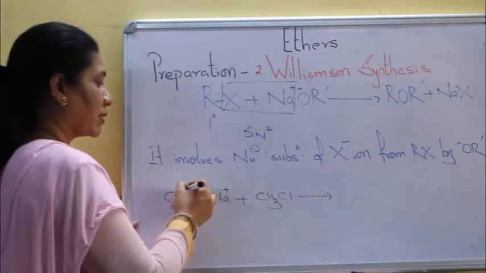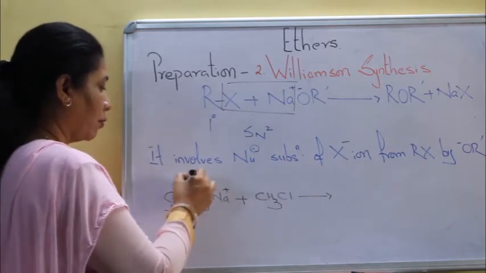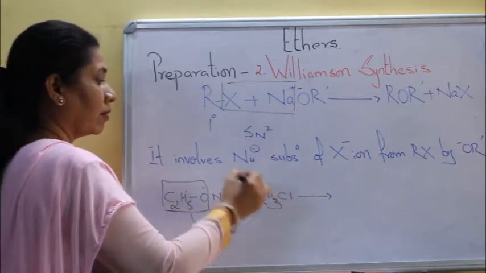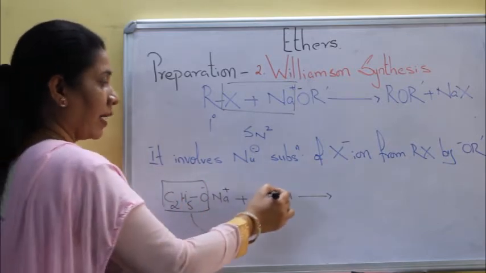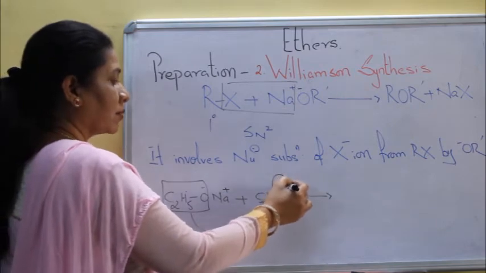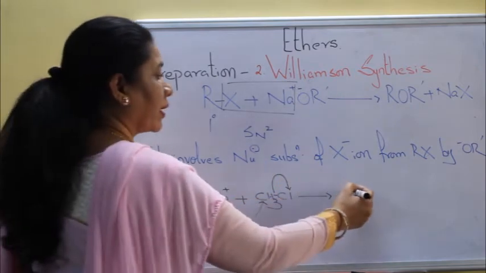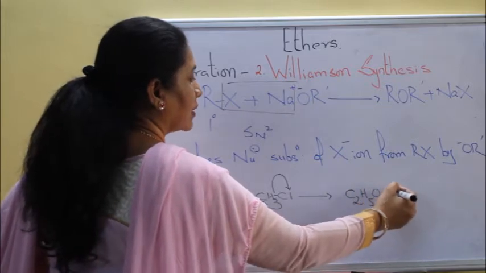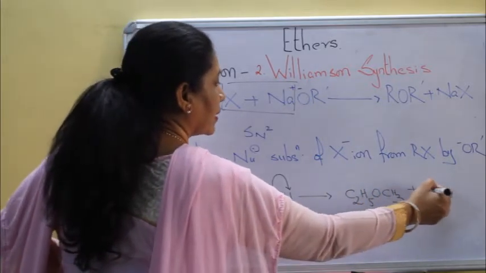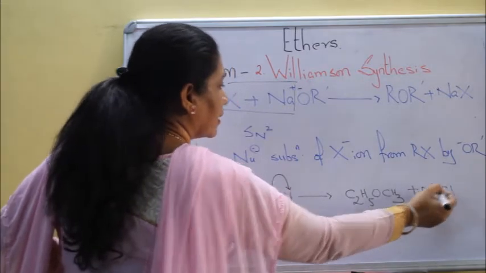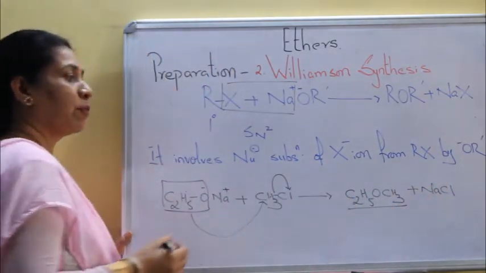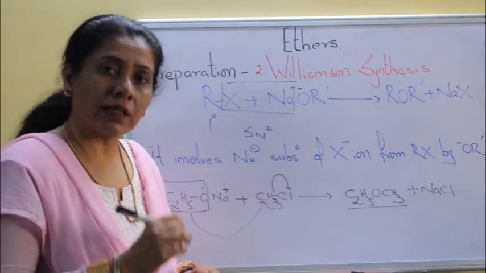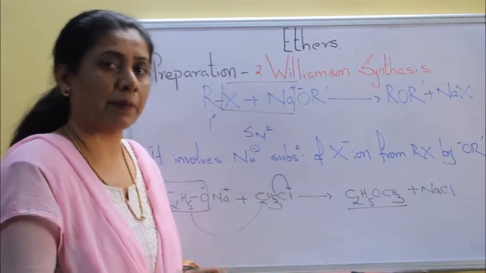This sodium ethoxide, the nucleophilic part, will attack on the alkyl group of RX and Cl minus goes away. So the product is C2H5OCH3 plus NaCl. The ether that I've obtained is methoxyethane or ethyl methyl ether.